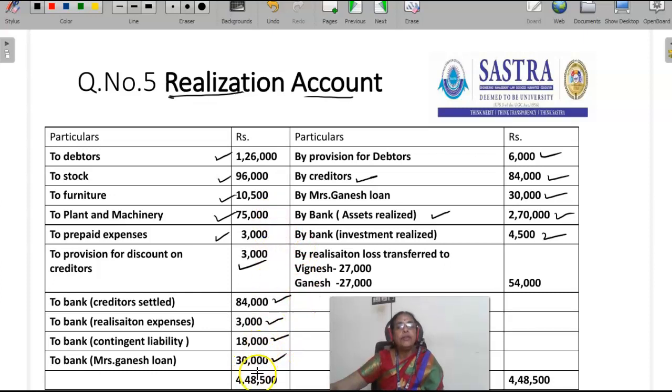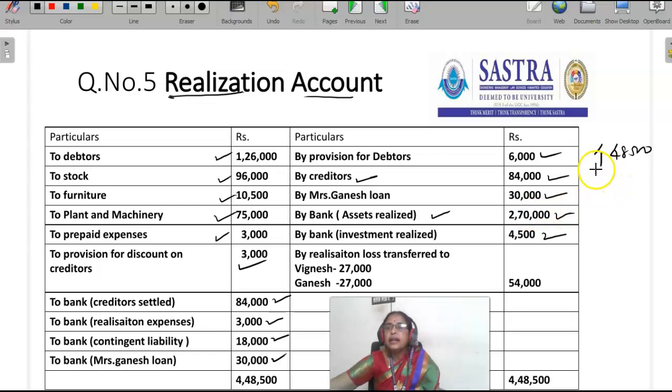The total of the debit side is 4,48,500. The credit side total is 3,94,500.